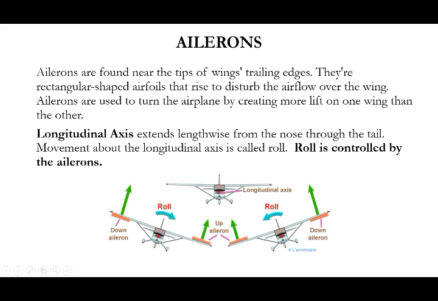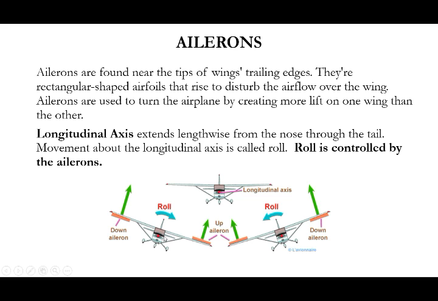If you want to make a turn, we have to increase the lift in one of the wings and decrease the lift in the other wing. The longitudinal axis extends lengthwise from the nose through the tail. Movement about the longitudinal axis is called the roll. So based on the longitudinal axis, your roll movement takes place. So roll is controlled by the ailerons.